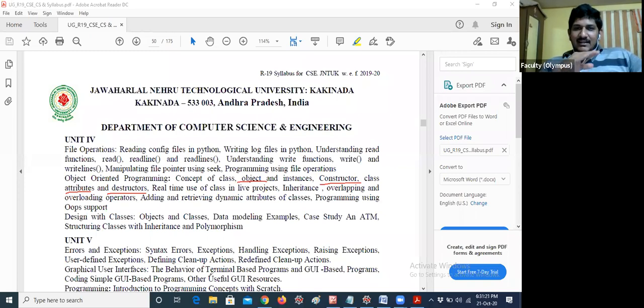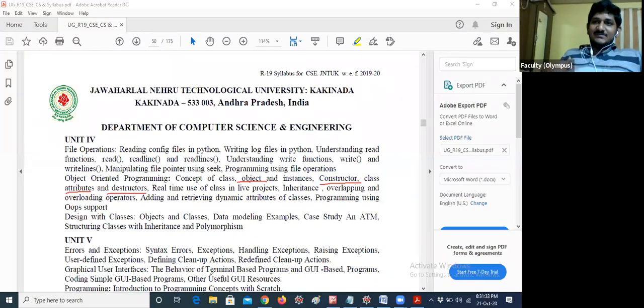But in real time, I have to write the code like that. If you want to create an object, you can create an object. If you want to destroy it, you can destroy it, that's all. Simple thing. Hope everything is clear.